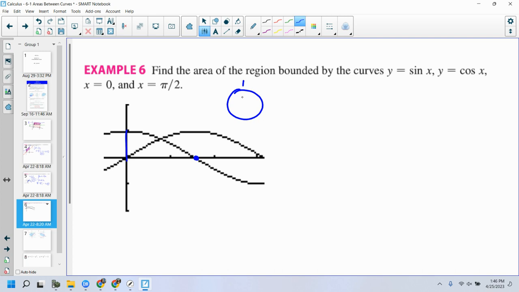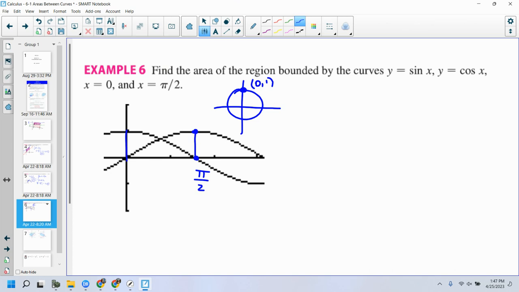Because think about it, what's the x coordinate? Cosine has a 0 at pi over 2. And this maxes out at pi over 2 as well, so that's telling me this is at pi over 2.